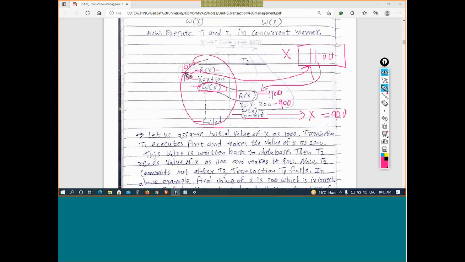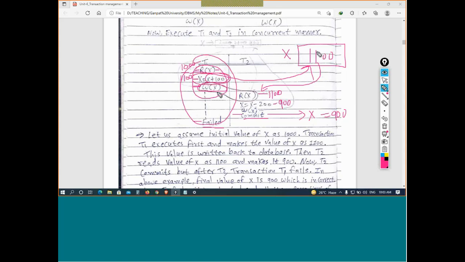The meaning is that T1 never happened. It hasn't changed anything in the database, which means the value of X has not been increased by 100. T1 is undone. Undone means it never happened, and never happened means the update done by the transaction T1 was not there.